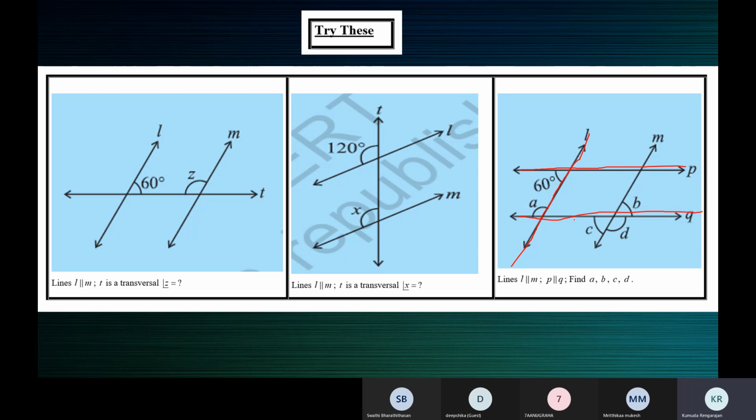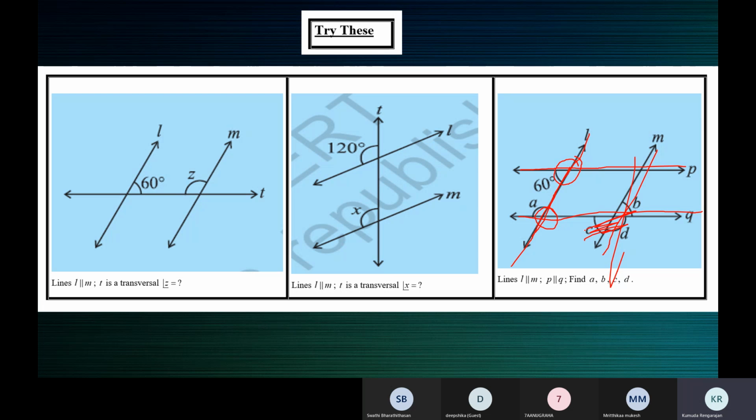Here P and Q are parallel lines and L is a transversal. When L is a transversal, all the 8 angles will be formed around L. So you must not look at the transversal M at all.